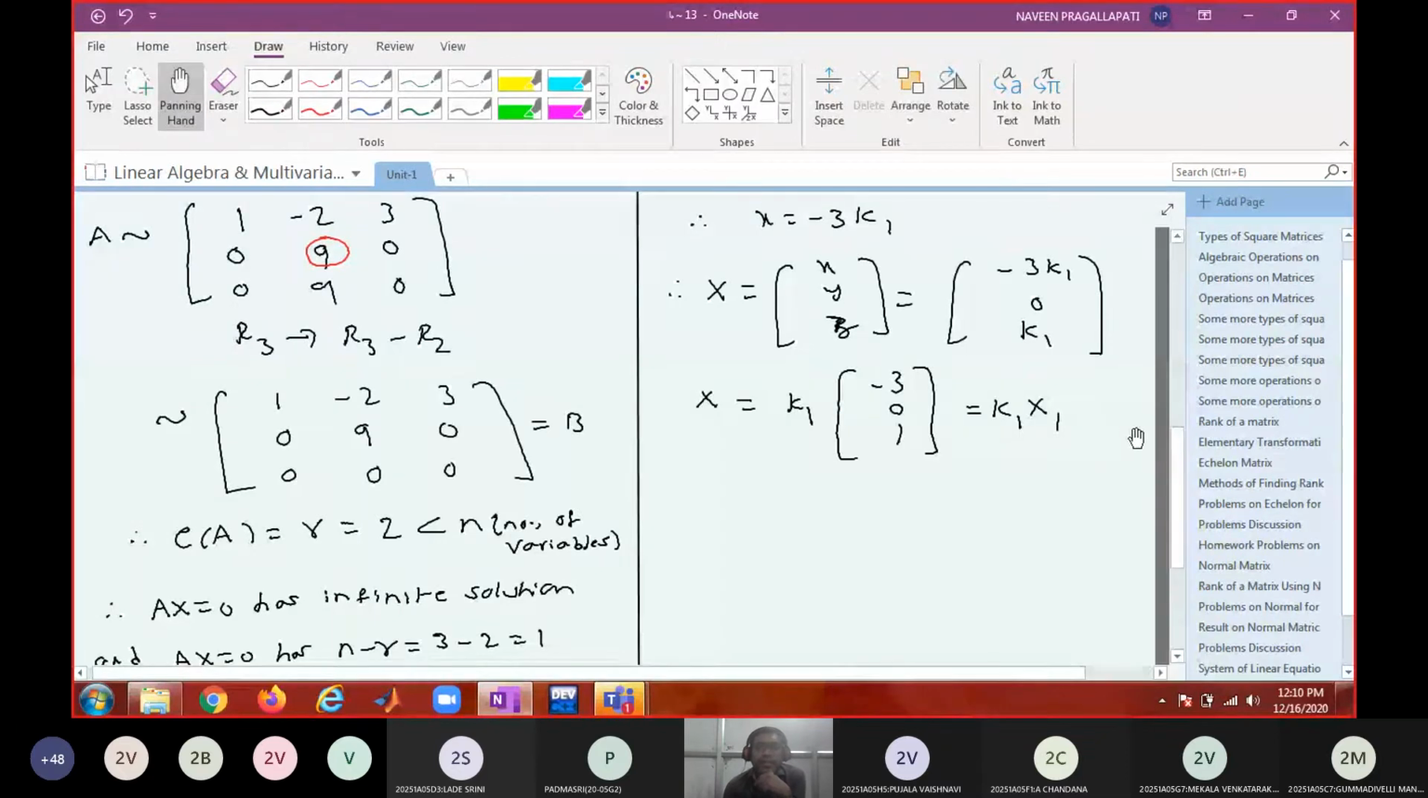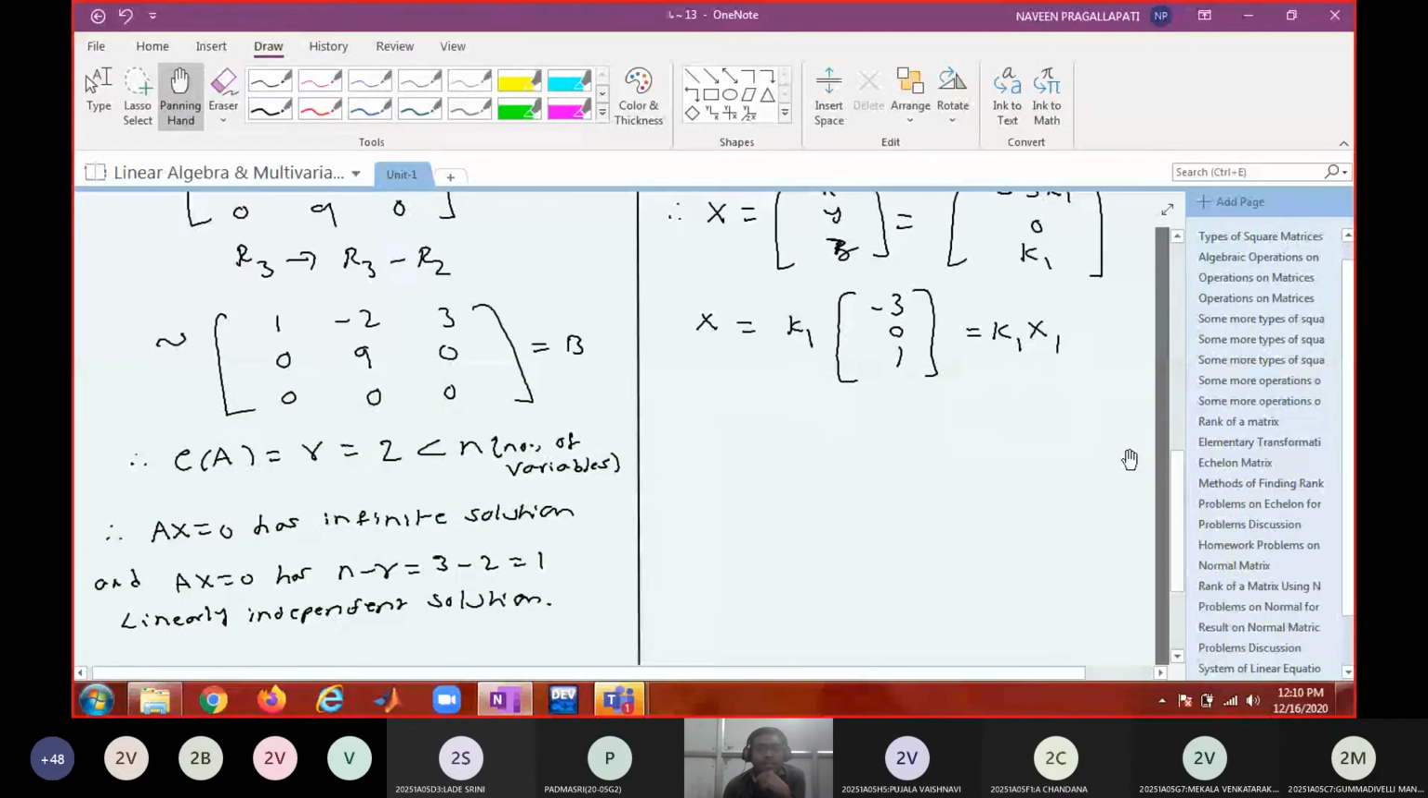Now what is that independent solution? 3 minus 2 equals 1, so one independent solution is there. What is that independent solution? Minus 3, 0, 1. This will generate all the remaining solutions, because any multiple of this solution is also a solution. You give different values to k1 and multiply with this matrix, you will get different solutions. So the set of all solutions can be generated with one independent solution. What is that independent solution? Minus 3, 0, 1.